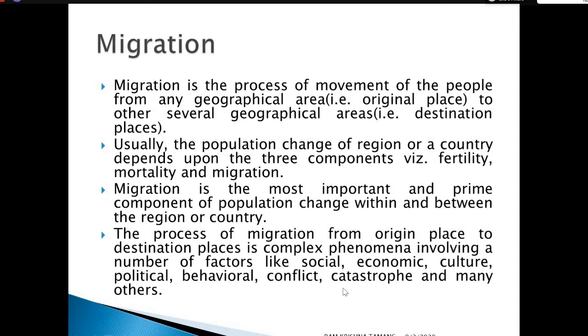For example, there are the following major factors which influence migration. The social factor, that means social discrimination, also affects migration and creates movement from one place to another place. Economic status: generally active persons move from one place to another, first from rural to urban, urban to urban, for a job or a specific study or other kinds of facility, which is also based on the economy.